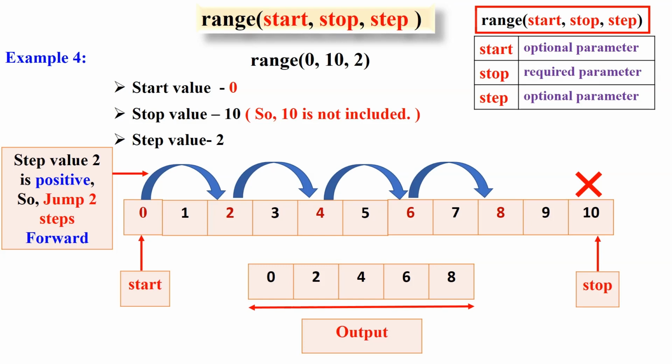In this example, range of 0, 10, 2, the start value is 0. Stop value is 10. So, 10 is not included. Step value is 2. So as the step value is positive, we have a forward jump. Here, we jump 2 steps forward each time, starting from 0 and ending at 8. Here 10 is not included, as it is the stop value. So range of 0, 10, 2 generates the values 0, 2, 4, 6, 8.